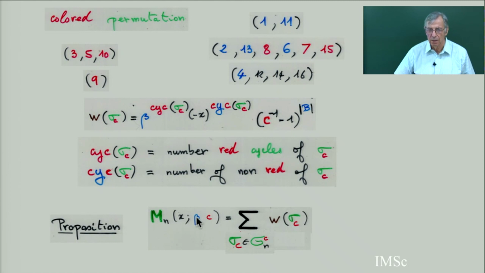And so you can write with this bijection that the Meixner polynomial is the sum of the weight of all these bicolor permutations. So it's the sum of the weight over the symmetry group with two colors, or Bn if you prefer. But here it's just color permutation. I don't use the Coxeter property of Bn.